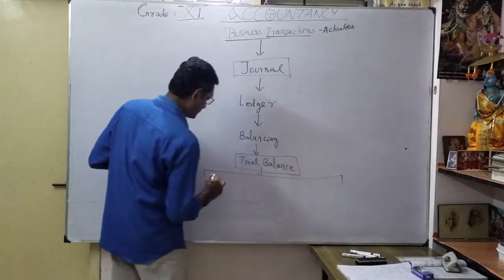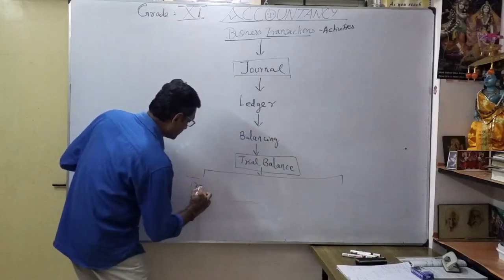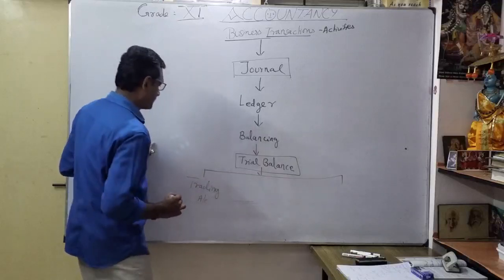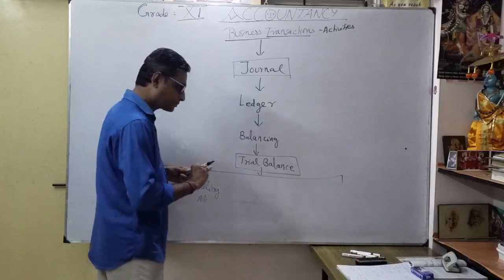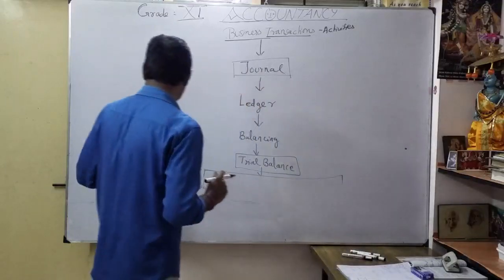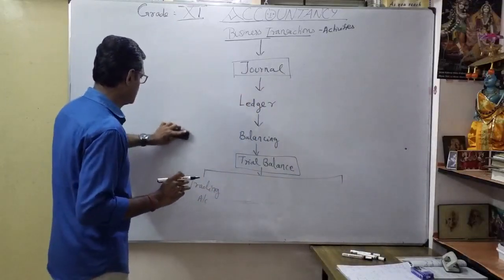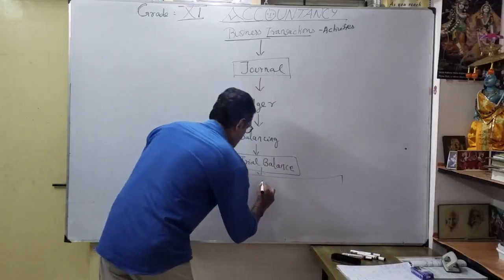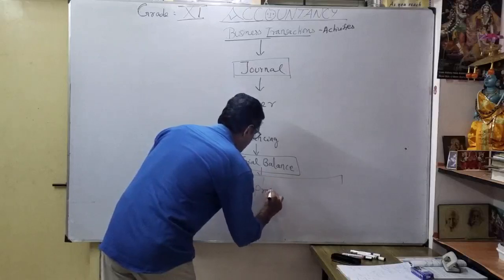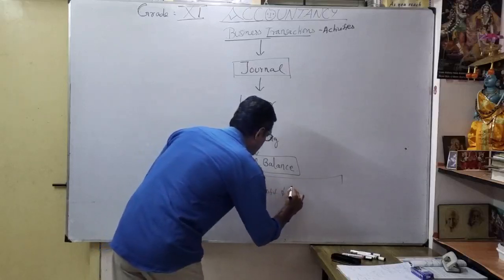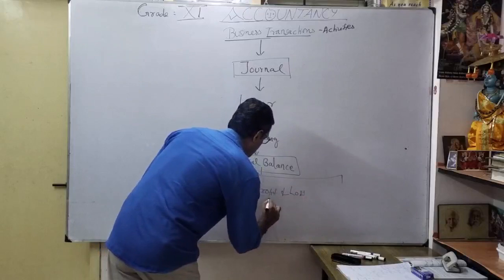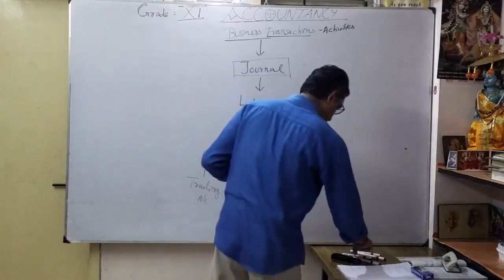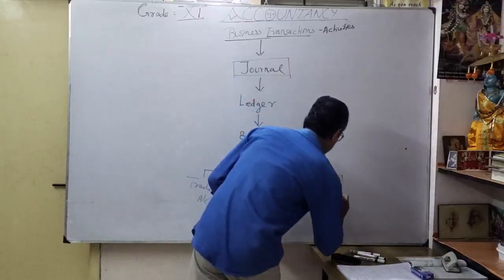Then from the trial balance, we are going to prepare what is called the trading account, thereafter the profit and loss account, and thereafter the balance sheet.